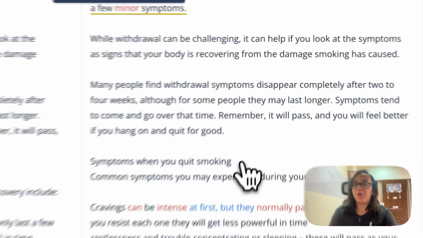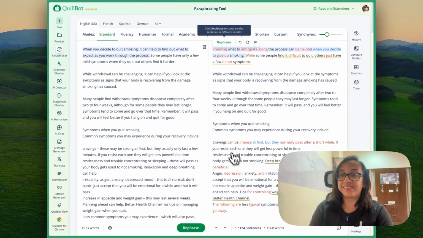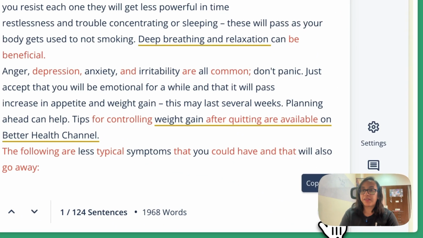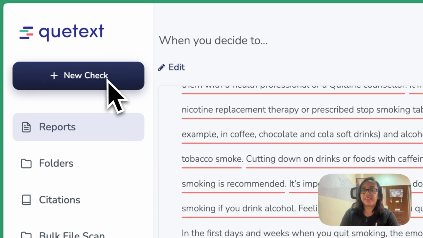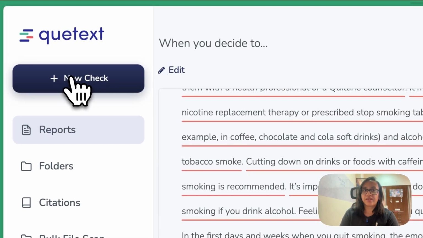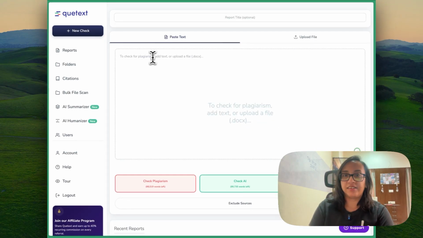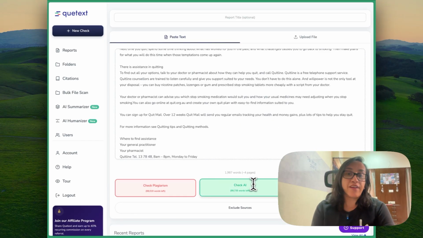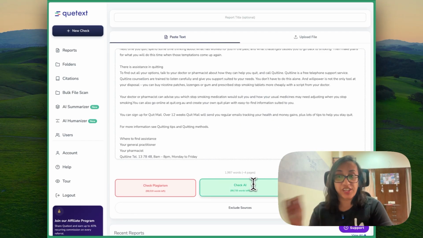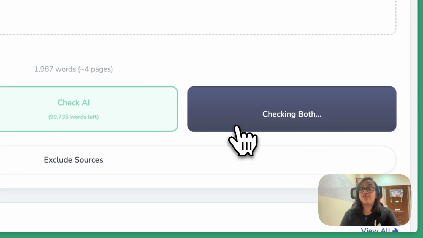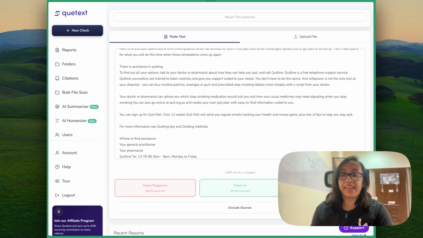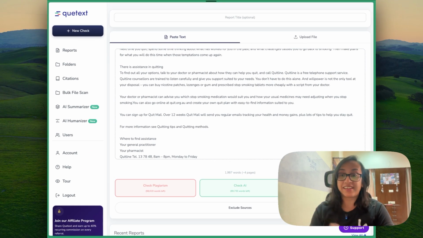Let's see how this performs against Quetext. I'm going to copy the full text here. Then I'll head over to Quetext. I will click on New Check. Then I paste the text here. Because I used an AI paraphraser, it makes sense to also check for AI, just to show you a demo of how powerful Quetext is. I'll click on check both, which means I'm running a check for both AI and plagiarism in this text.